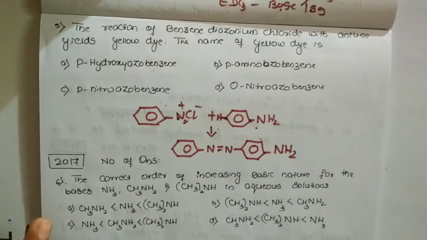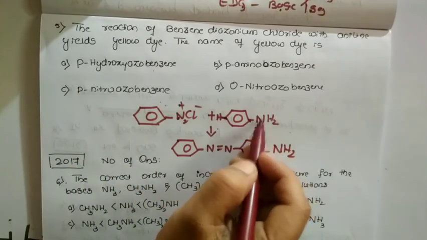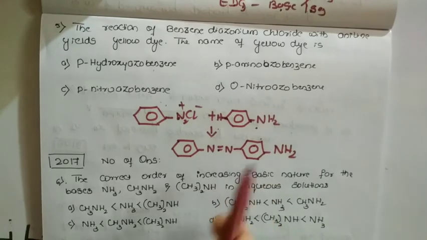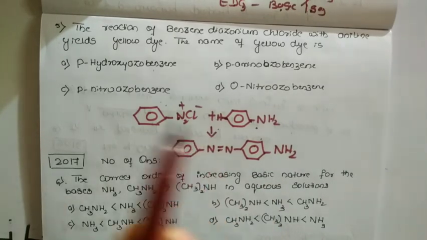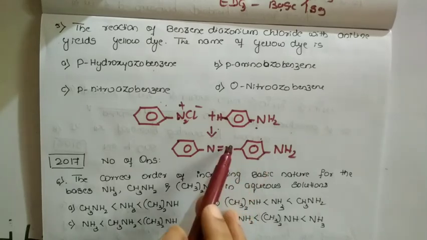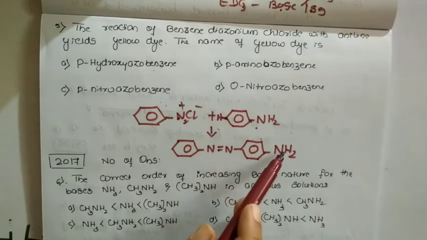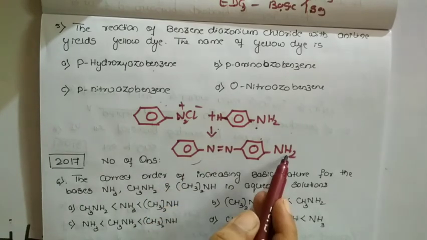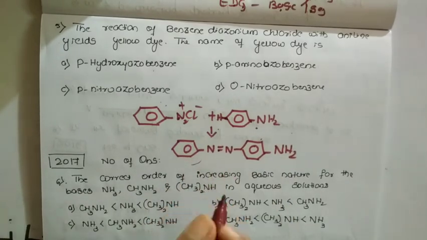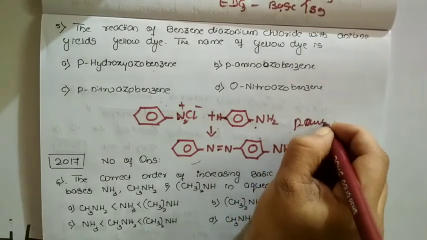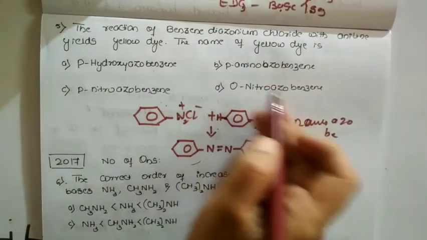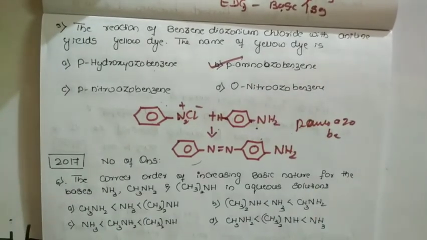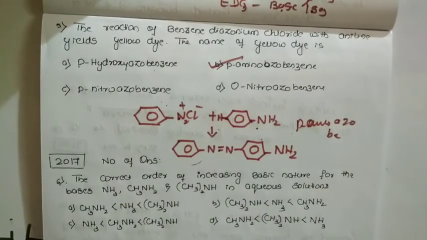Now the name of the compound. One more reaction is the same; instead of aniline, we use OH here, which is not disturbed at all. The compound obtained here is para, compared to this position, para amino azo benzene. Para amino azo benzene is the name. So that is option B. This is called the coupling reaction.